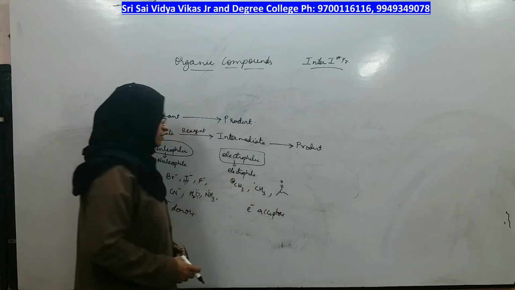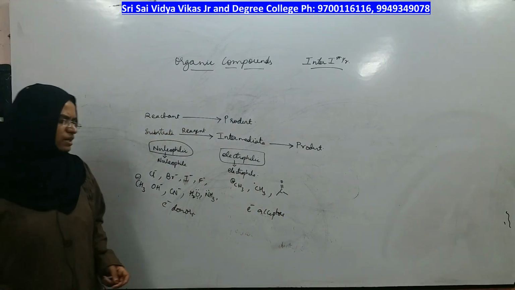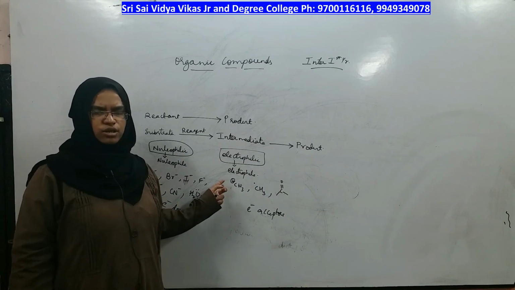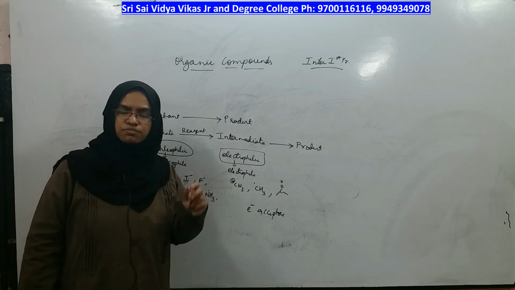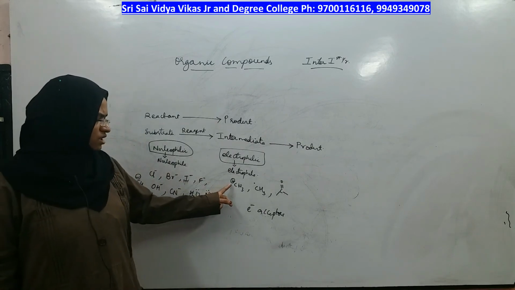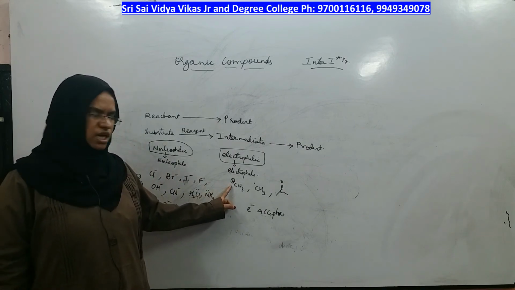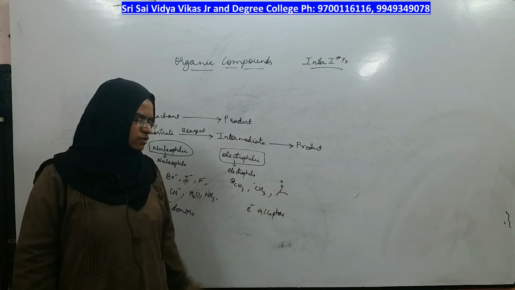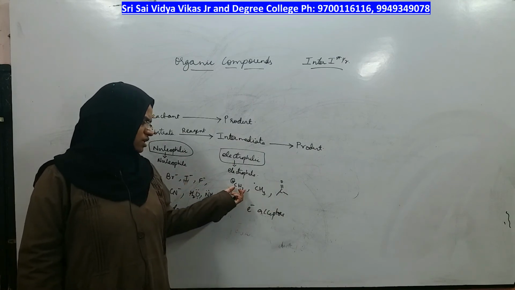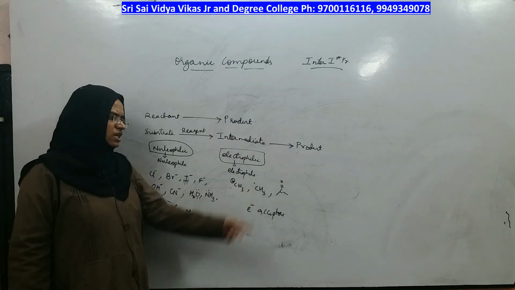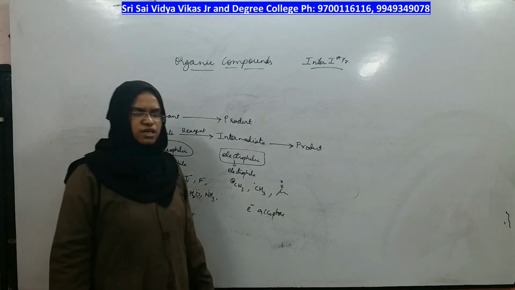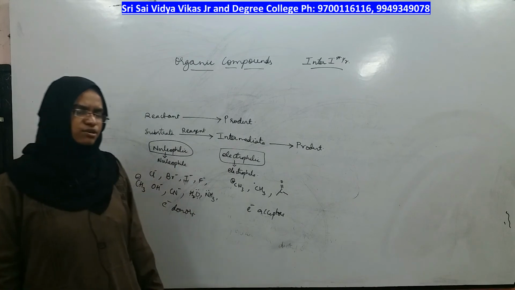So now I will define an electrophile once again. Electrophiles are atoms or molecules in which electron deficiency is present, either in the form of a positive charge or in a neutral form. In the first electrophile you can see a positive charge, but in the second and third there is no positive charge. But why are they behaving like electrophiles?